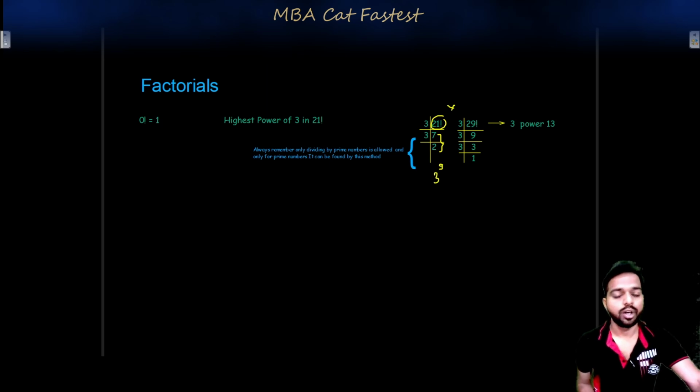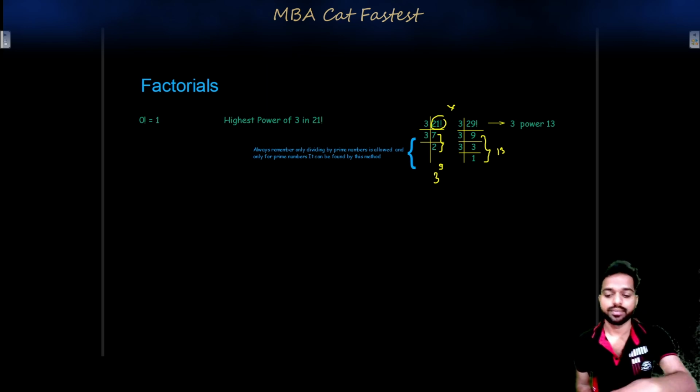Similarly, if you want to find the power of 3 in 29 factorial, divide 29 by 3, which gives 9, with 2 as the remainder. You leave that remainder outside. Then 9 divided by 3 is 3, and 3 divided by 3 is 1. You sum this up, and it becomes 13. So the power of 3 in 29 factorial is 13.